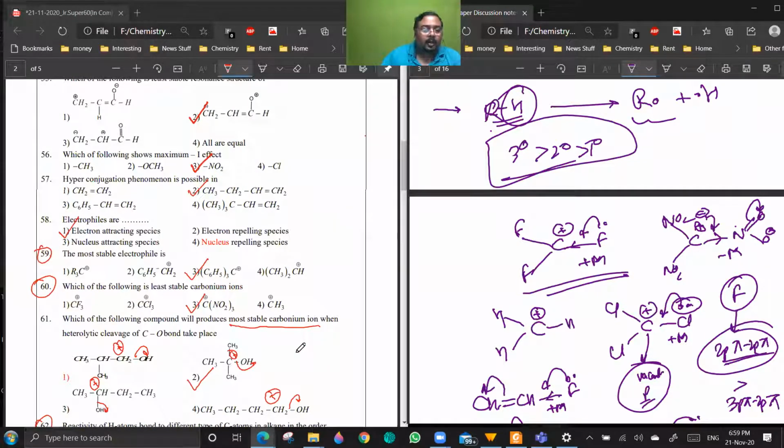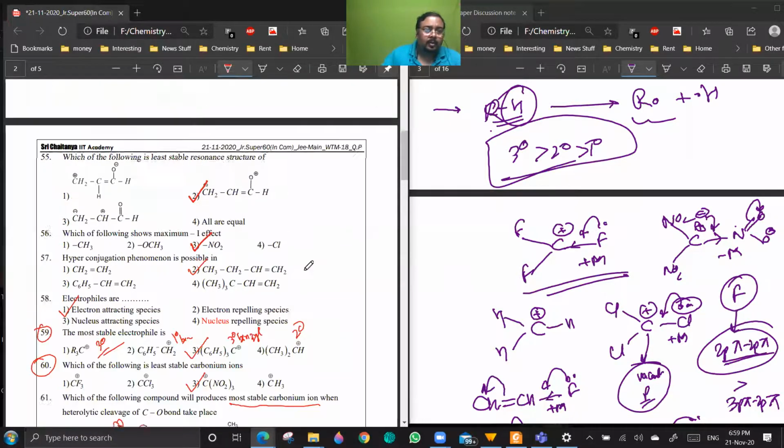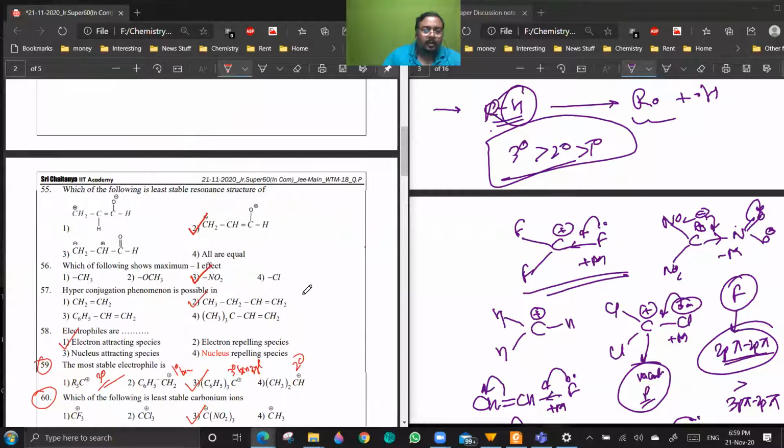Question 59, is that out? See, it is a 2-degree carbocation, a 3-degree benzylic carbocation, a 1-degree benzylic carbocation, and a 3-degree carbocation. In this case, the positive charge can be delocalized into 3 different rings. So, maximum stability due to maximum resonance. The answer is 3. Is it clear? Okay, after this, 55 to 58.